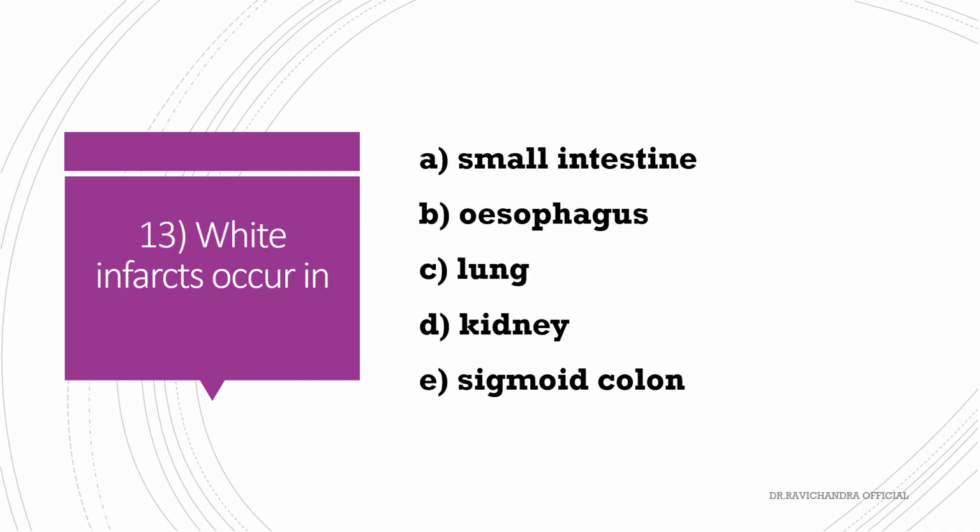White infarcts occur in small intestine, esophagus, lung, kidney, and sigmoid colon. The correct answer is kidney. White infarcts occur in the kidney.